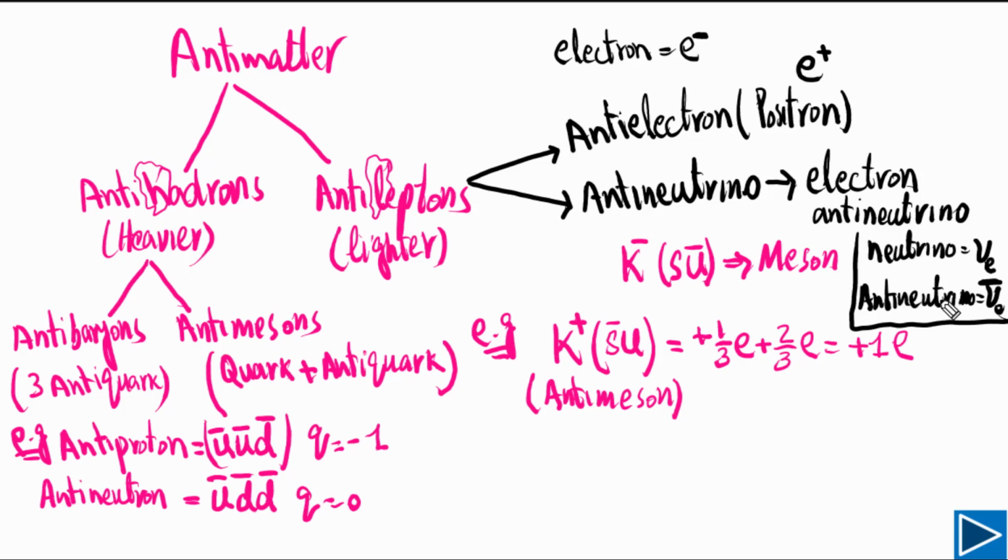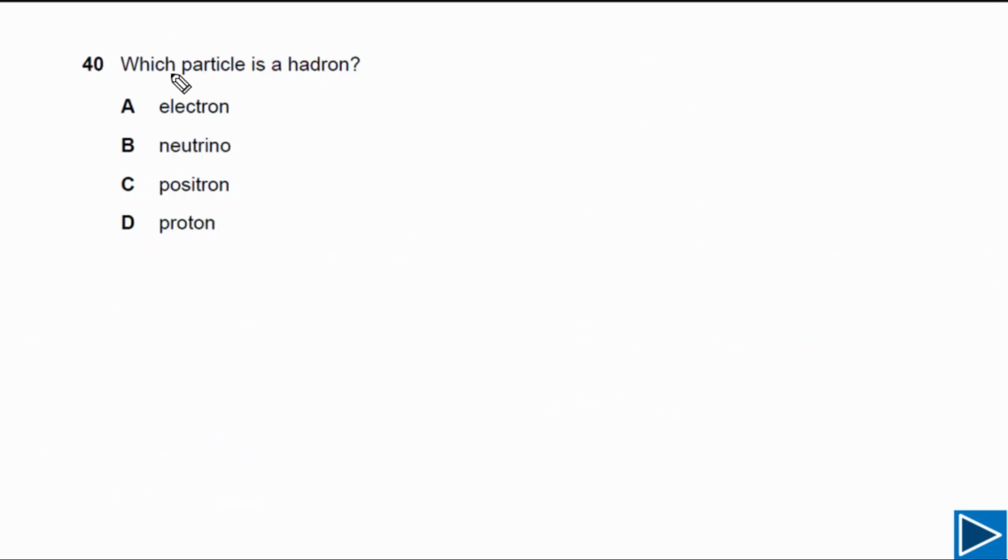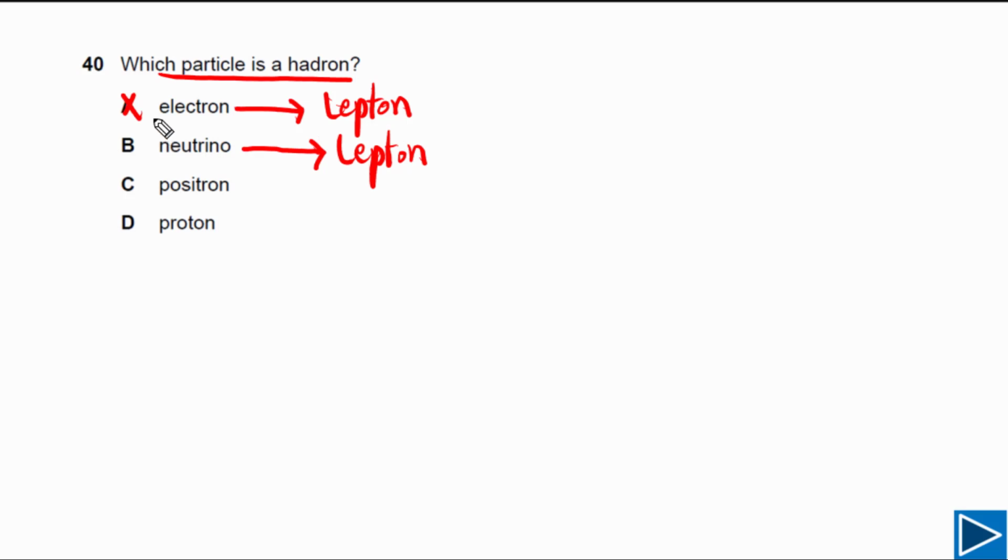This is all you need to understand about the standard model. If you have this understanding, you can answer questions at AS level. This question is asking which particle is a hadron. If we look at the first one, the electron, we have discussed that the electron is a lepton, so this is not a possible answer. The second one, the neutrino, is also a lepton, so this is also not the correct option.